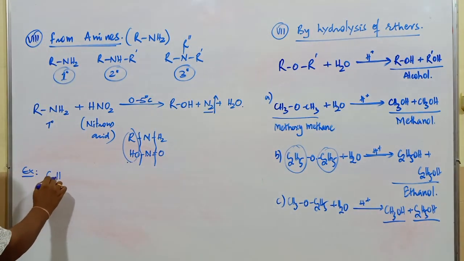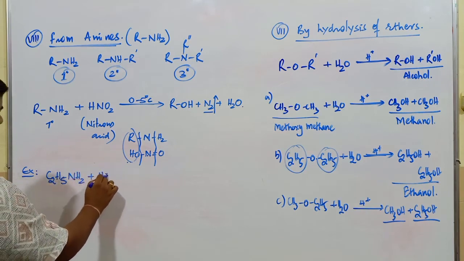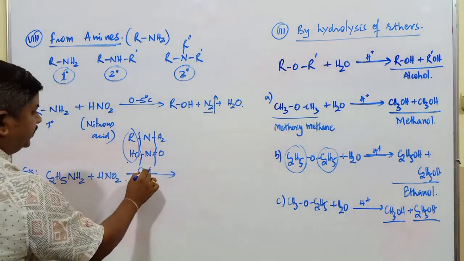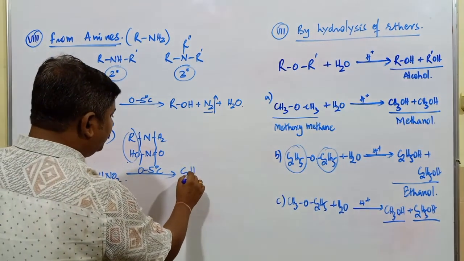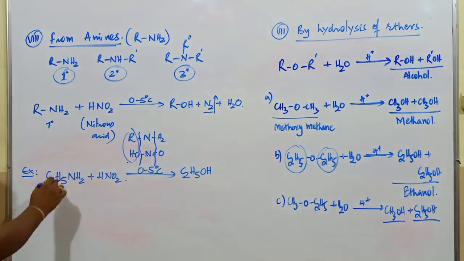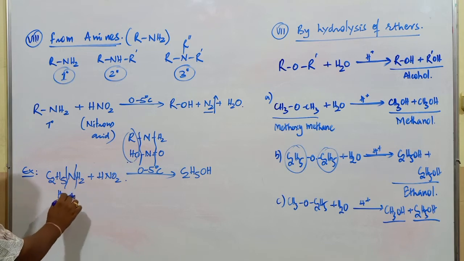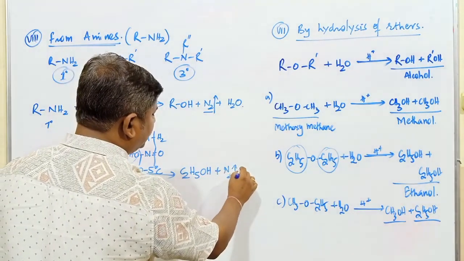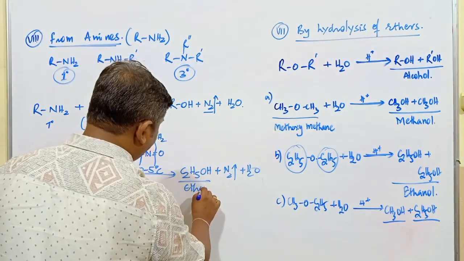Take any one example. If you go with C2H5NH2 plus HNO2, reactant not product, sorry, at 0 to 5 degrees Celsius, what's the compound obtained? C2H5OH. So similar to this one, C2H5OH. Here this is OH, right? This is N double bond O plus N2 gas plus what? H2O. It is an alcohol produced in this reaction.